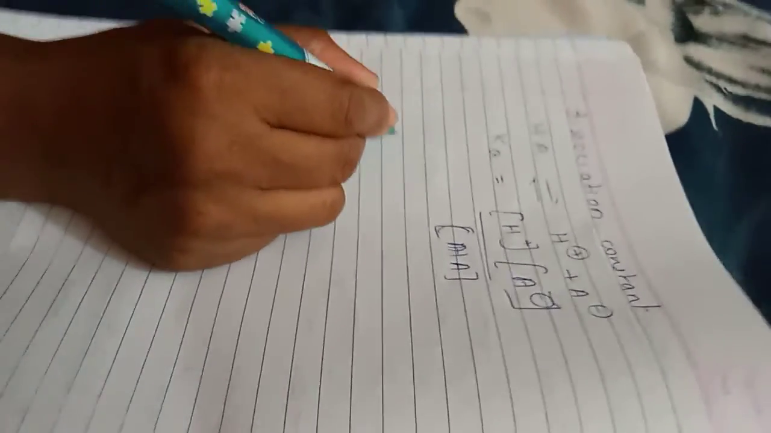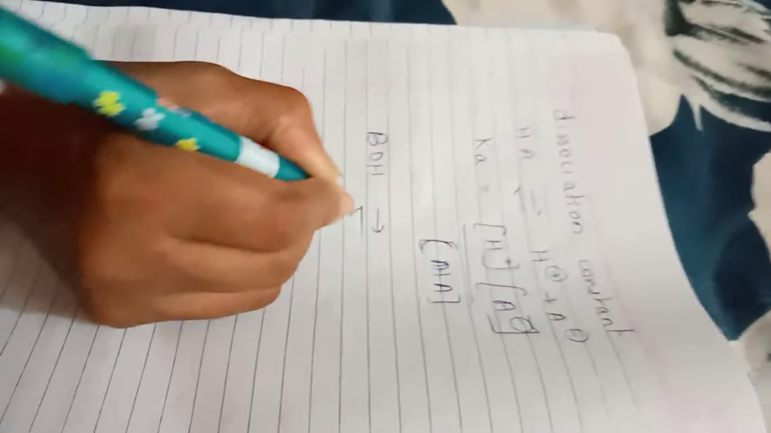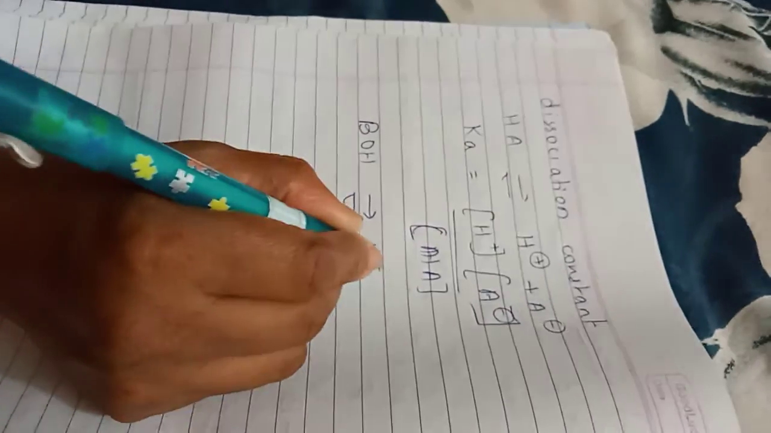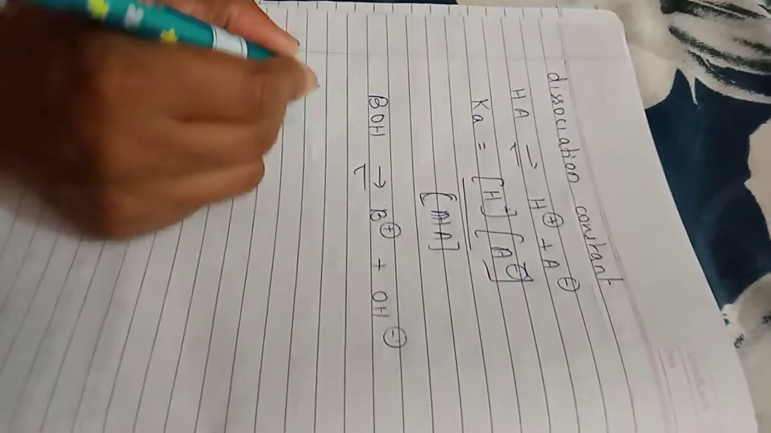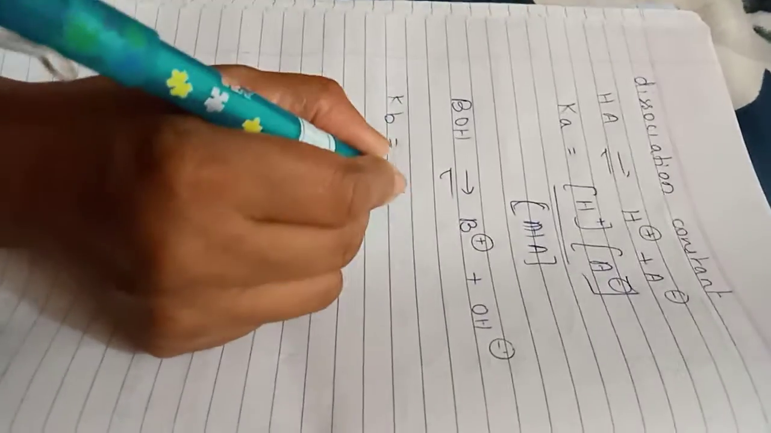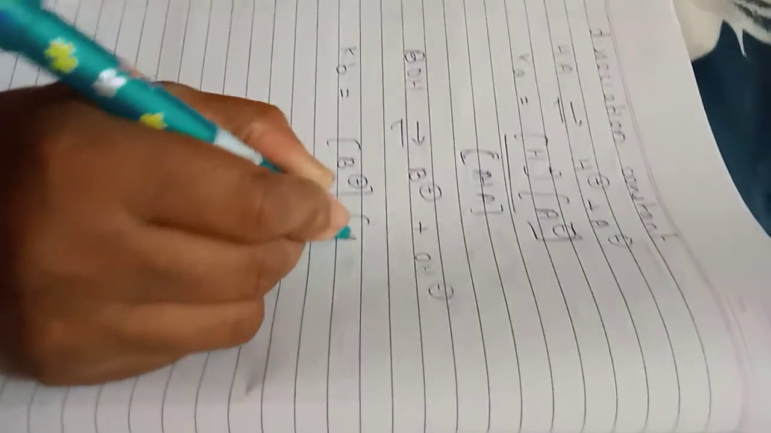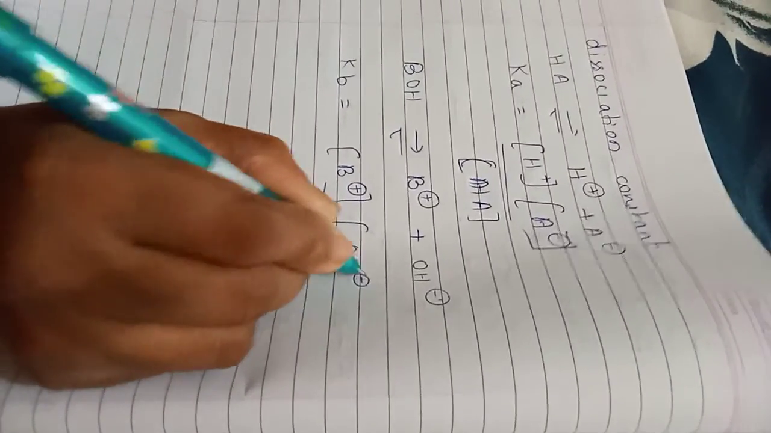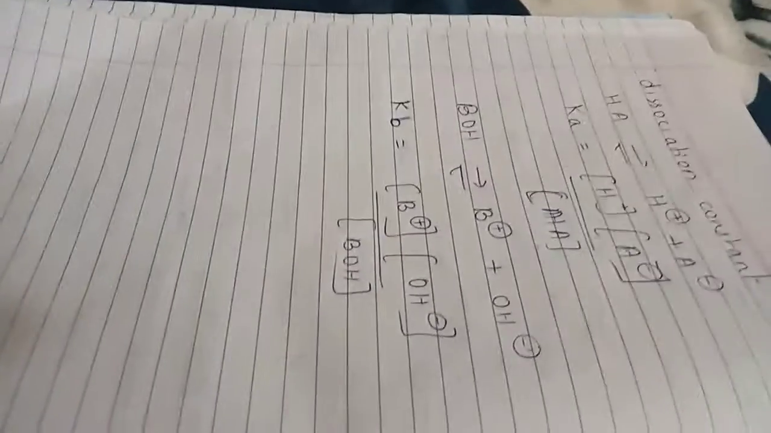Now you take a weak base. It dissociates partially to form B plus ions and OH minus ions. The equilibrium constant is written as the dissociation constant of a weak base, which is the concentration of products to the concentration of reactants. That is called the dissociation constant of a weak base.